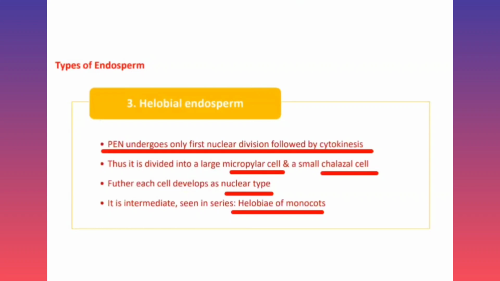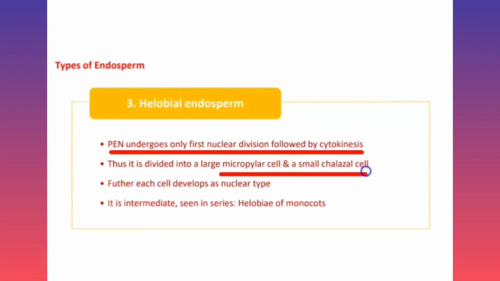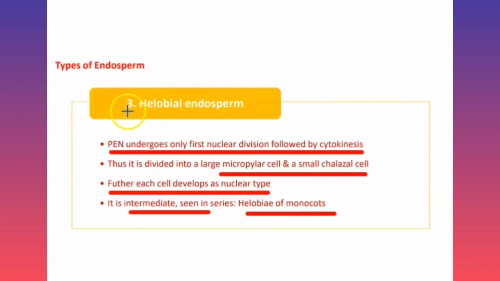Next one is helobial endosperm. In the helobial endosperm, the PEN, meaning primary endosperm nucleus, shows first nuclear division followed by cytokinesis, and that forms two types of cells, that is a large micropylar cell and a small chalazal cell. Further, each of these cells shows free nuclear division. So that is intermediate between nuclear and cellular endosperm, which is seen in the Helobiae series of monocots. That's why this kind of endosperm is called helobial endosperm.